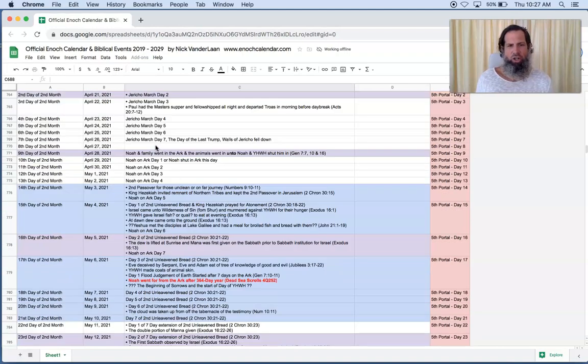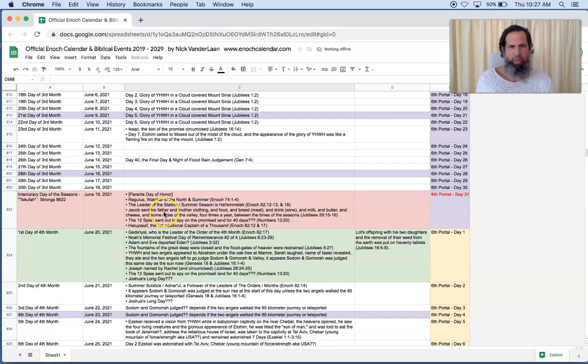And then additionally, if you read carefully, you're going to be able to have the leaders of the stations and their names. So here is a great example of the names of Enoch Chapter 82 properly placed. And I hope to do a video on Enoch Chapter 82 and explain how I have the correct placement. But here is an example of the correct placement of these captains and these heads and leaders of Enoch 82.